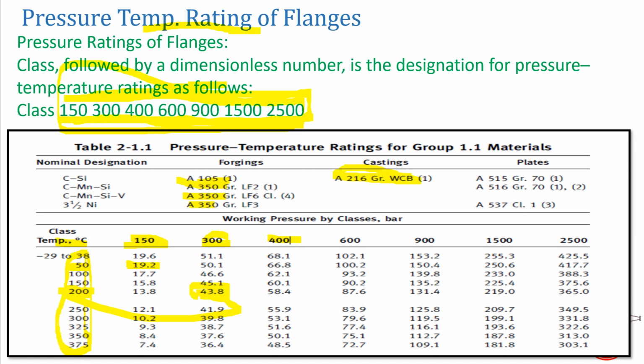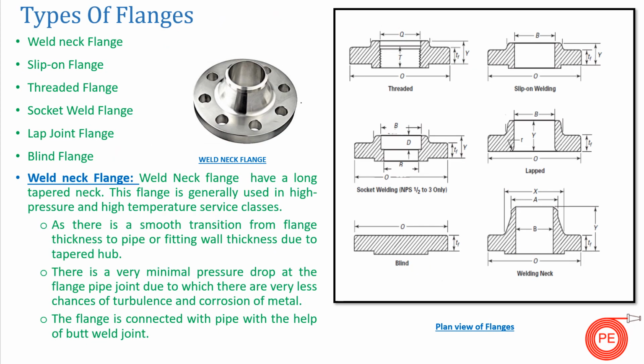So let's move on to our next slide and see what the different types of flanges are. Guys, the different types of flanges generally used in industry are: the first one is the weld neck flange, slip-on flange, threaded flange, socket weld flange, lap joint flange, and blind flange. We will be discussing all these flanges in detail in our next slides.